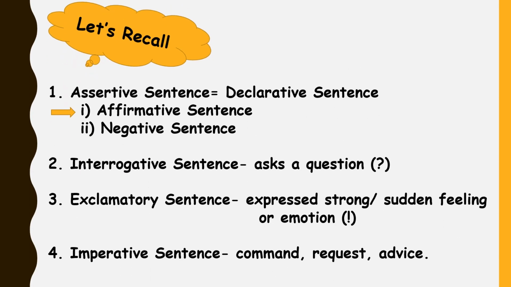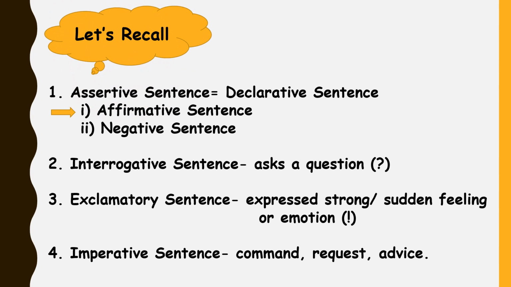Children, let's recall all that we learned about kinds of sentences. There are four kinds of sentences: assertive sentence, interrogative sentence, exclamatory sentence, and imperative sentence. An assertive sentence is also called a declarative sentence.